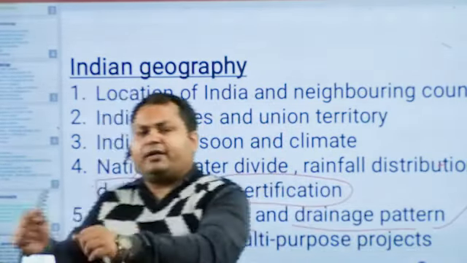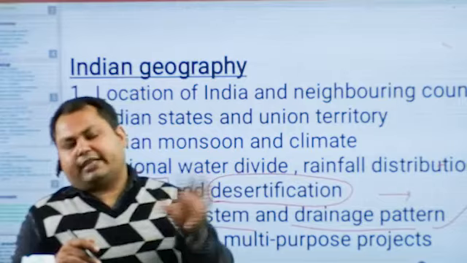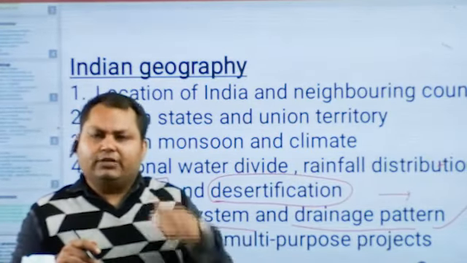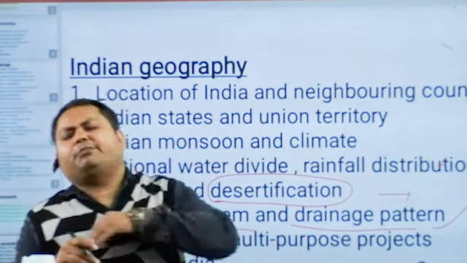There are basically four types of drainage pattern. One is dendritic, second trellis, third rectangular, and fourth radial. There are also centrifugal and other drainage patterns. There are many drainage patterns, but from the point of view of GS, these four are more important.